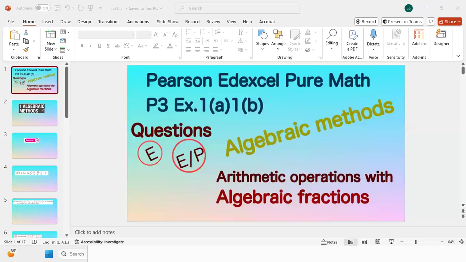Hello everyone. This is the first lesson for Pearson Edexcel Pure Math P3, and in this session I'm going to focus only on exam style questions, and the topic is algebraic methods. The questions will be taken from exercise 1A and 1B, which deal with the arithmetic operations with